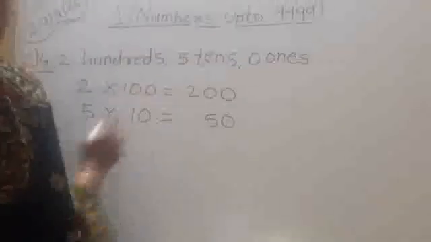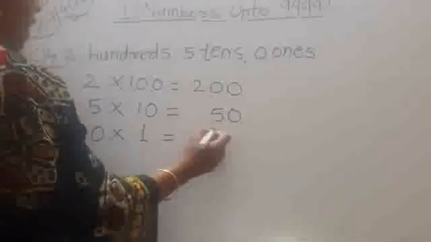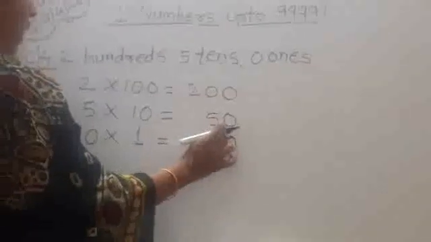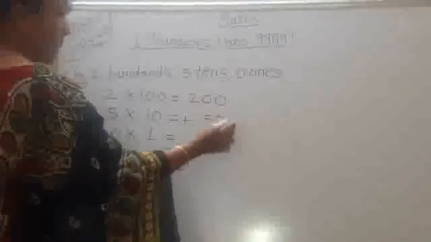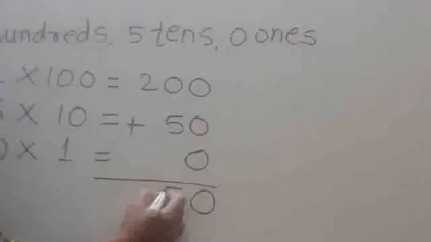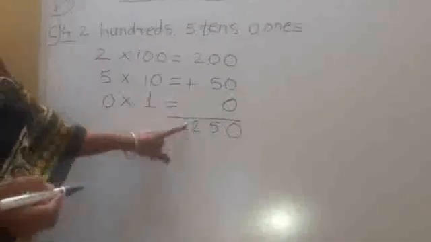Then what is given? 0 ones means 0 multiplied by 1, the answer will be 0. Any number multiplied by 0, the answer is 0. So you have to add all these numbers. 0 plus 0, 0. 5 plus 0, 5. 2 as it is. So the answer of this is 250.